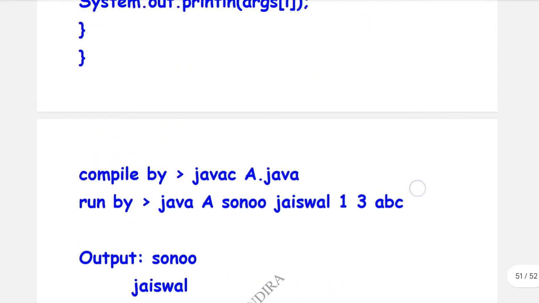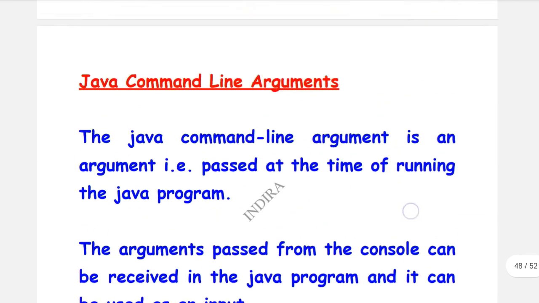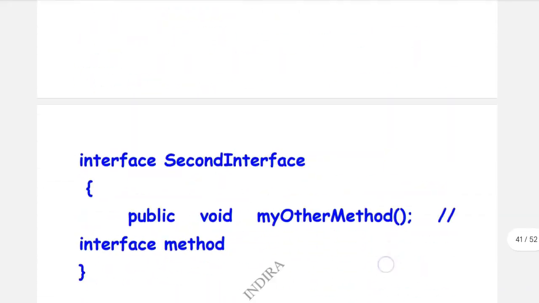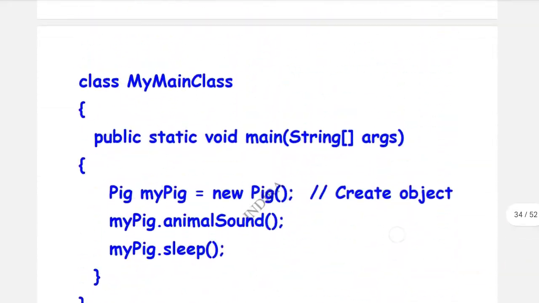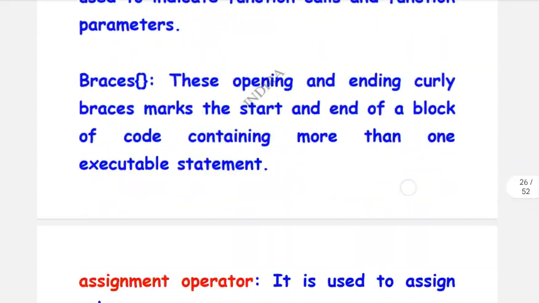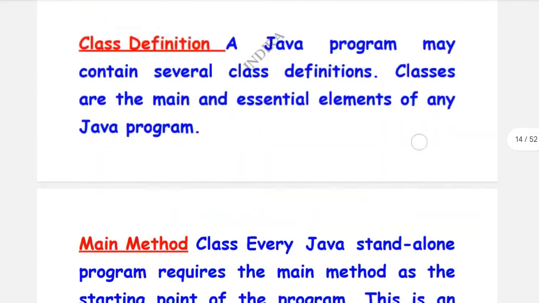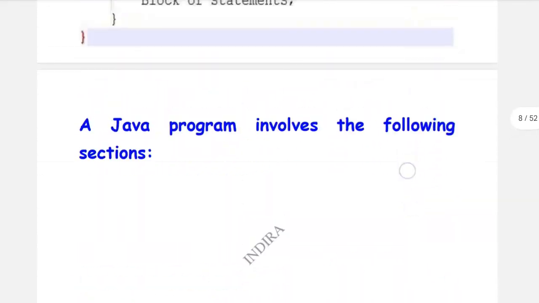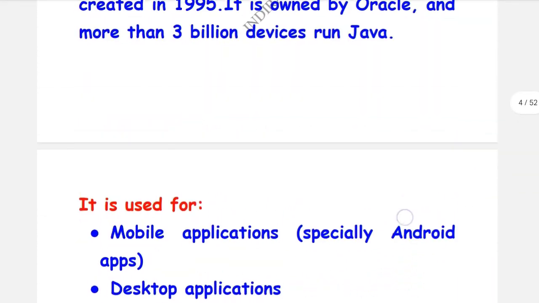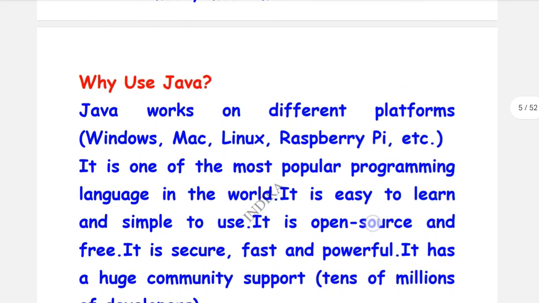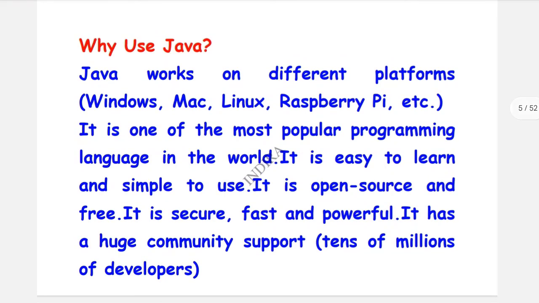Once again, going to end this video, let us revise the topics we completed in this part 2. In this part 2 we completed Java introduction and uses of Java.